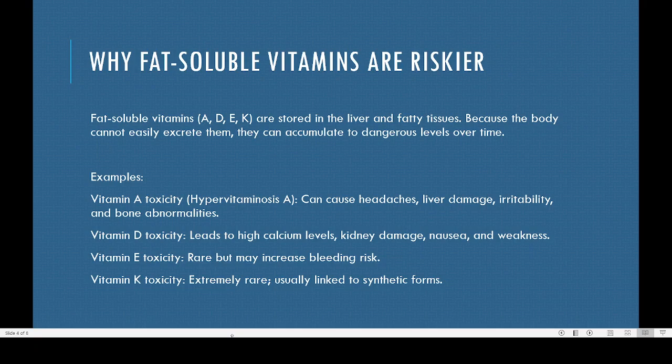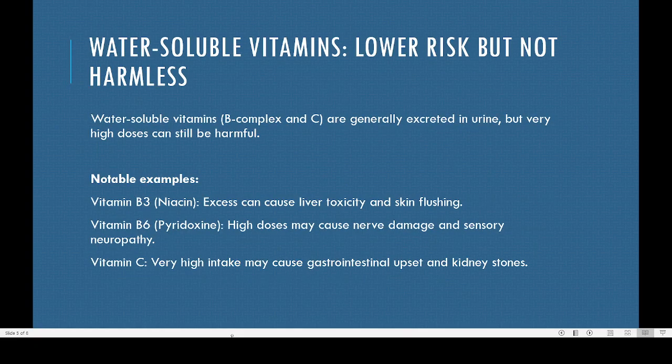Then K toxicity, extremely rare and usually linked to intake of synthetic vitamin K. Artificial vitamin K products are taken, that can also lead to vitamin K toxicity. So these are some examples of different toxicity created by vitamins.